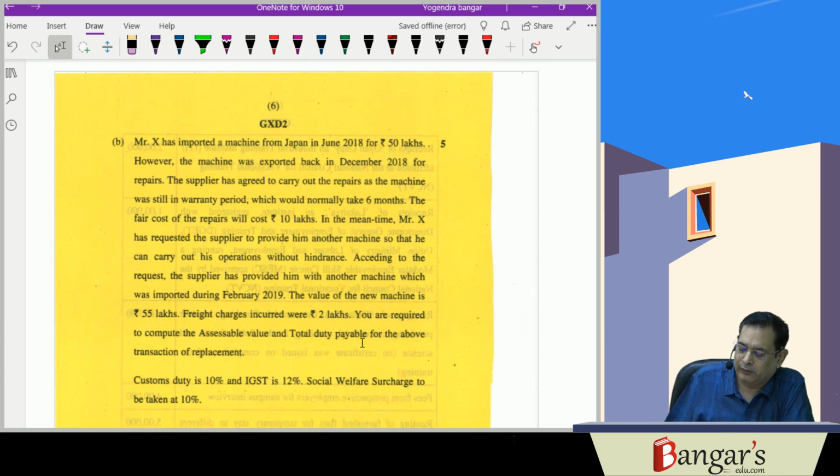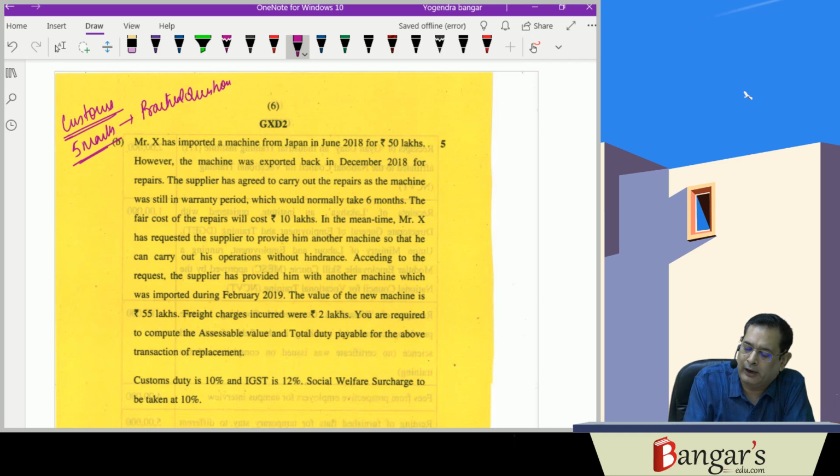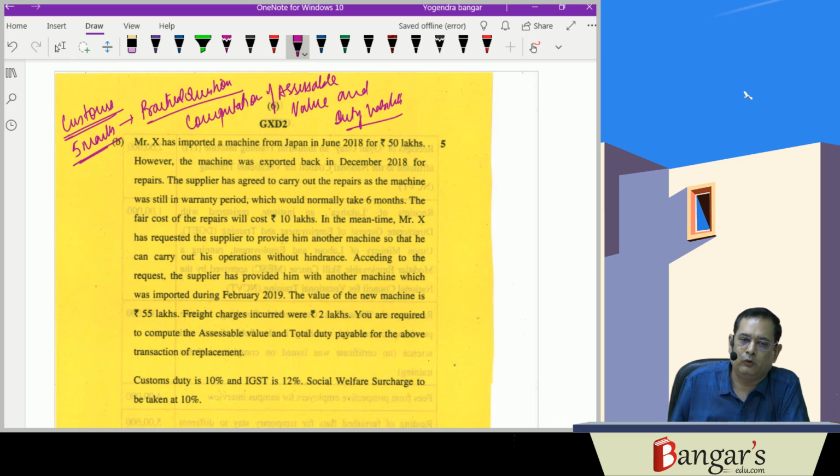Then this is one question which has been from customs. This is a 5 marks question from customs, and this is also a practical question. Normally this question comes from computation of the assessable value and duty liability. So valuation in customs is a very, very important topic where you have to focus, because 5 marks definitely come from that topic.